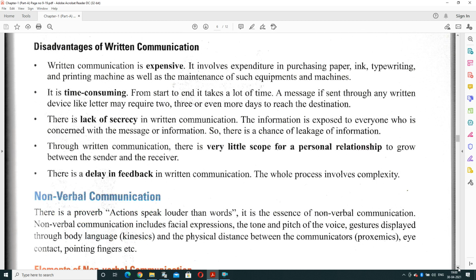Next is the disadvantages of written communication. Written communication is an expensive way. It includes expenditure like purchasing paper, ink, typewriter, printing machine, as well as maintenance of such equipment and machines also. It is time consuming because from start to end it takes a lot of time. A message sent through any written device like a letter may require 2, 3 or more days to reach the destination.